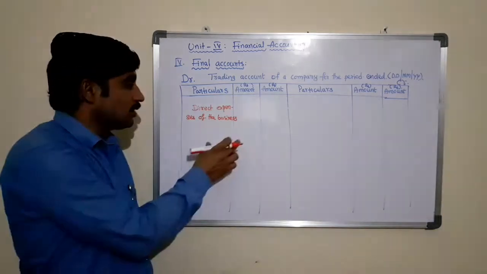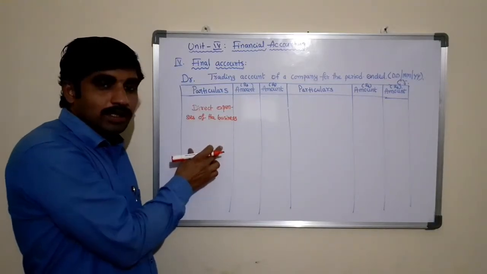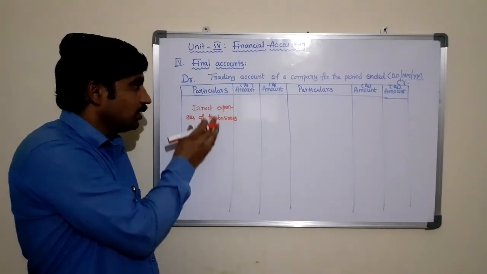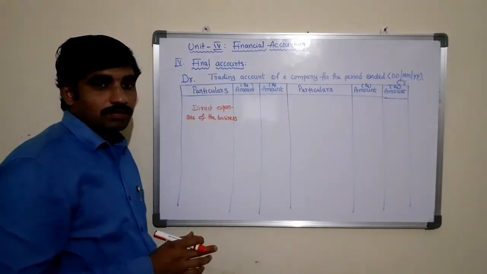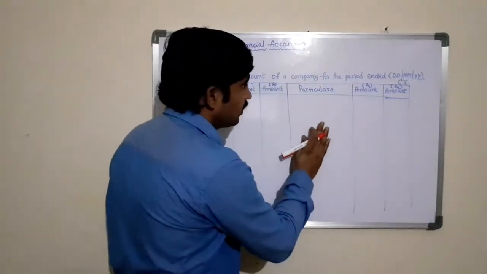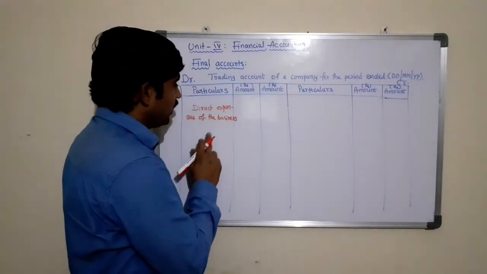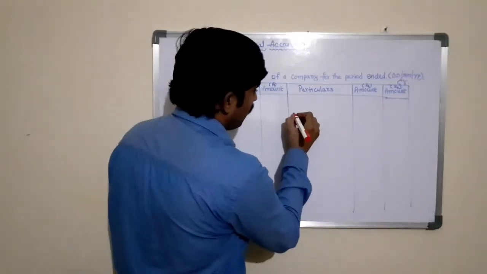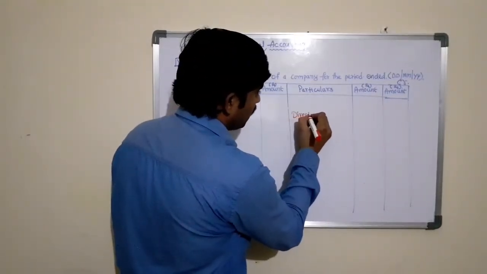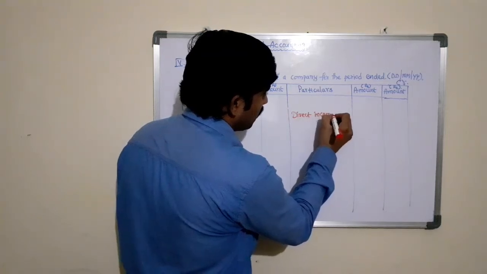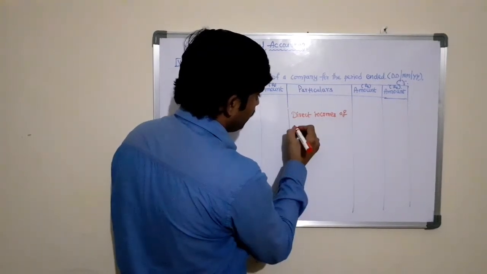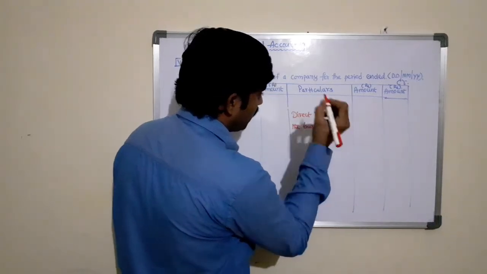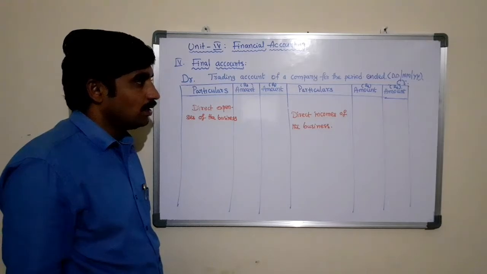Those expenditures come under direct expenses, which we need to post here on the debit side of the trading account.